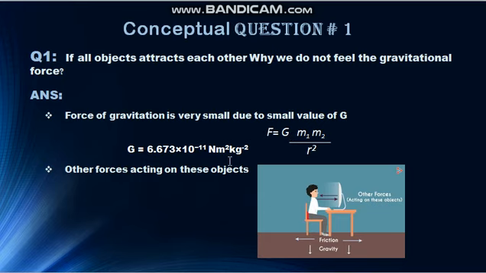And the second reason is other forces are also acting on these objects, and these forces are the force of friction and the force of gravitation of the earth, which is also called gravity. These forces oppose the objects coming close to each other.